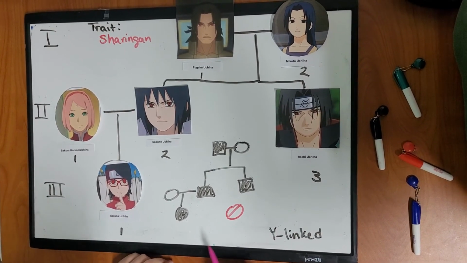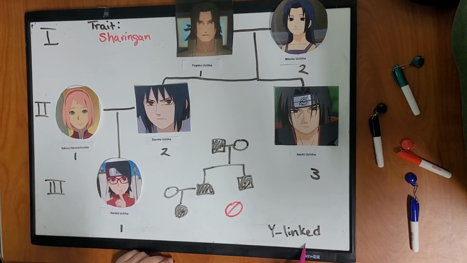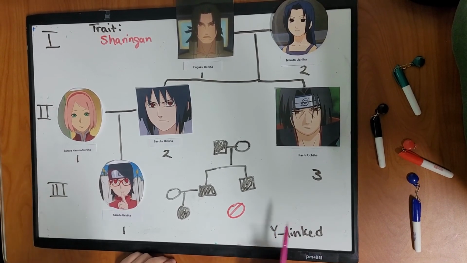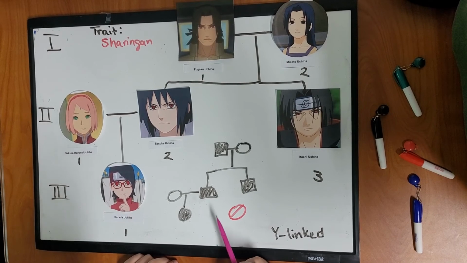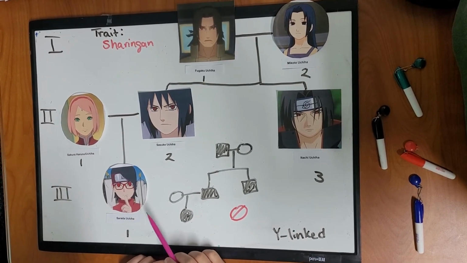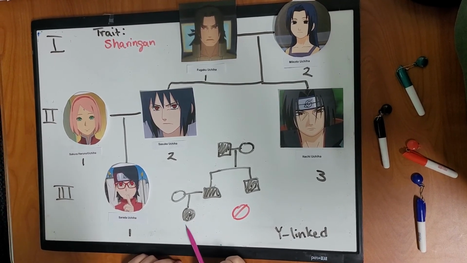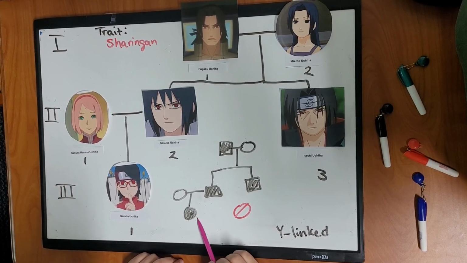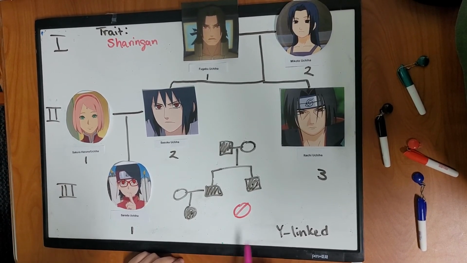Alright, finally, the mode of inheritance we're going to look at is Y-linked. And so we can already tell that this is not going to be consistent because Sarada has two X chromosomes, not a Y chromosome, and she has the trait. So this is not consistent with Y-linked.